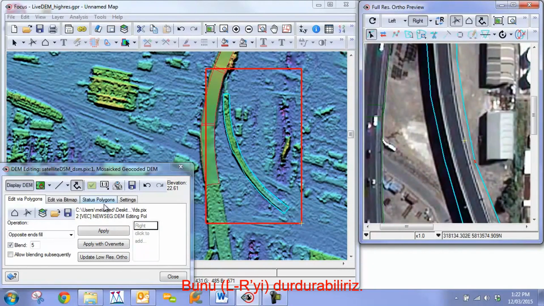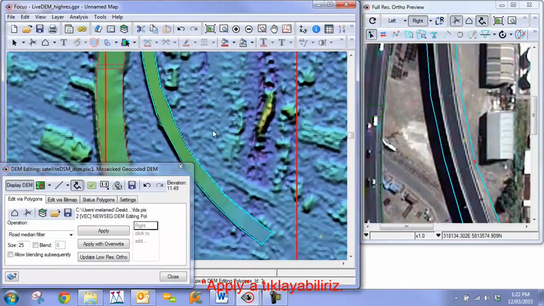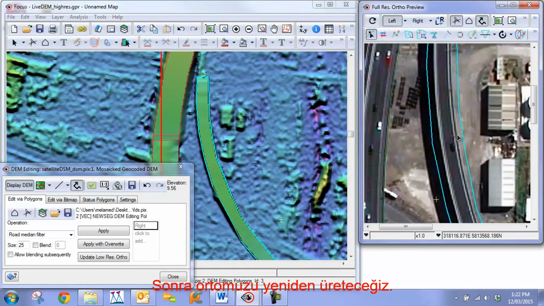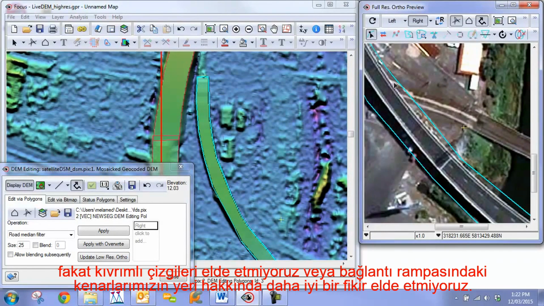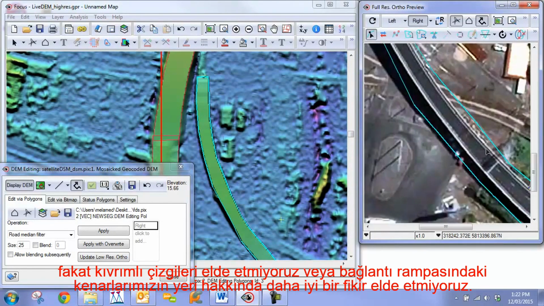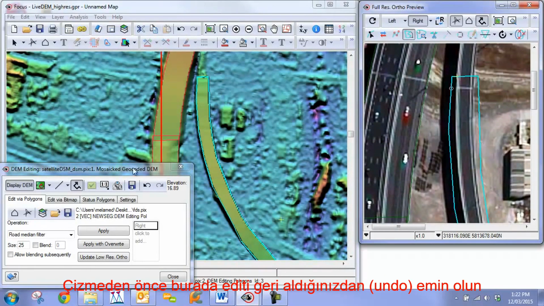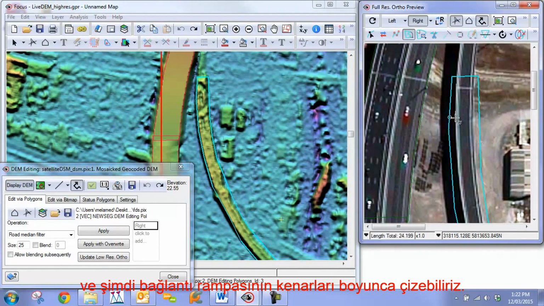We can then take this and do a median filter, and choose a relatively large size that we can apply. Now that we've smoothened this area out, we can regenerate our ortho. We're not necessarily getting a better or more accurate view, but we're not getting the squiggly lines. We're getting a better idea as to the location of the edges of the on-ramp. Before we draw, we want to make sure to undo the edit here, and now we can draw along the edge of our on-ramp.